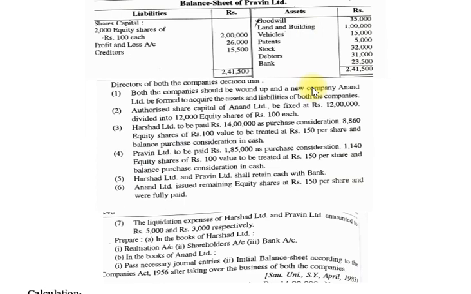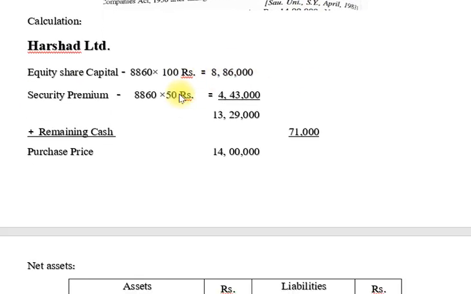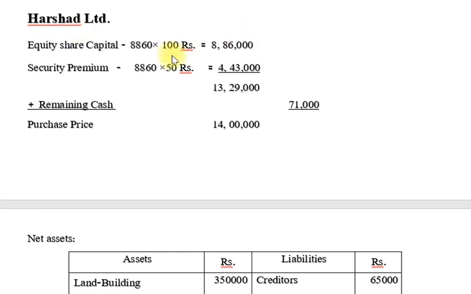Now let us start our calculation. So friends, you can see Harsad Limited. First we find out its purchase price and remaining cash. For the purpose of purchase, Anand Limited issues equity share capital: 8,860 multiplied by 100 rupees, that is, share capital 8,86,000.